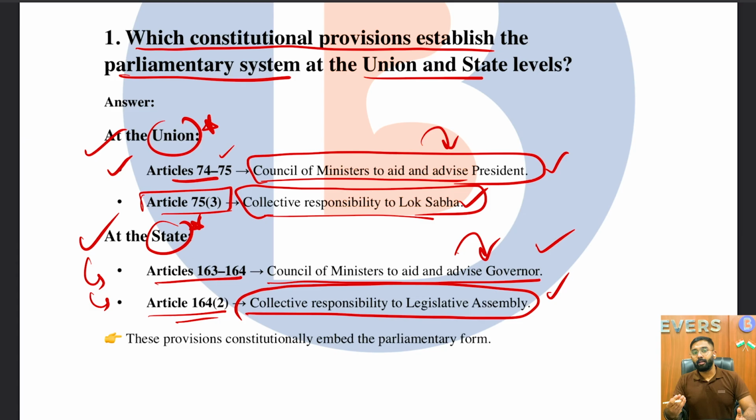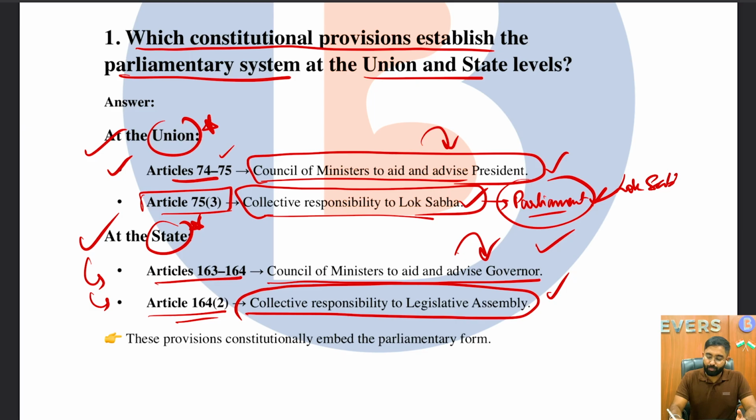So basically, the collective responsibility of all the executives is to the Lok Sabha. Even if it says Parliament, even then the answer is correct. But most precisely, even inside Parliament, it is the Lok Sabha which is absolutely important.